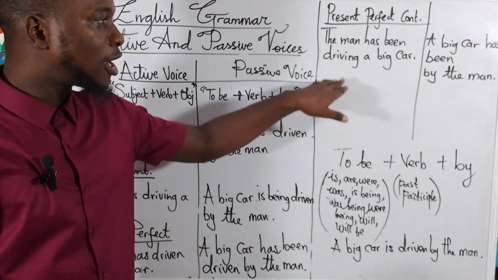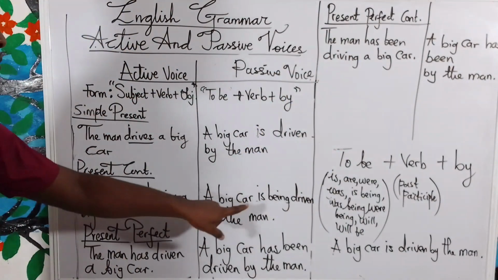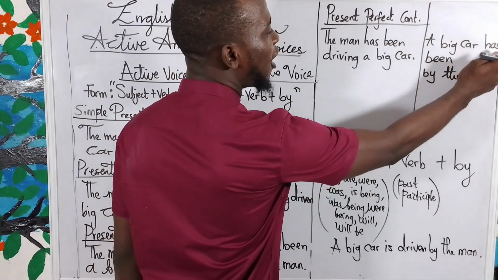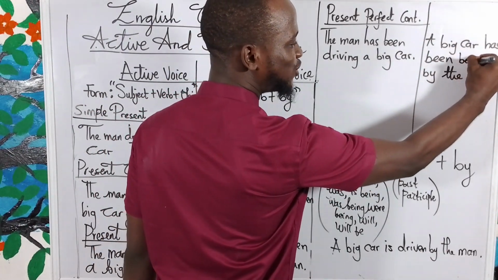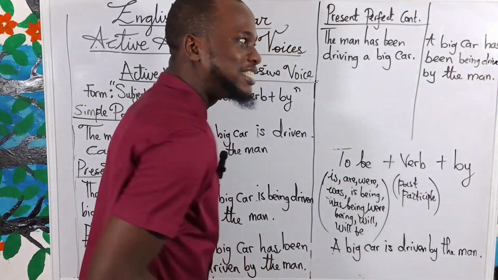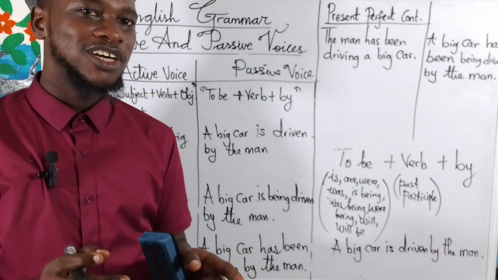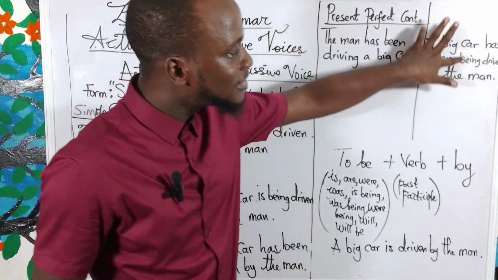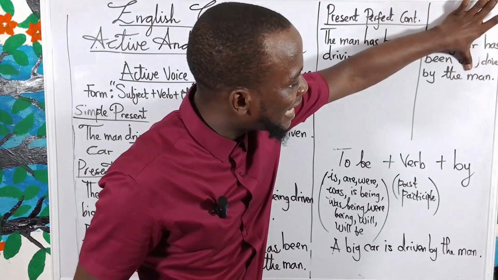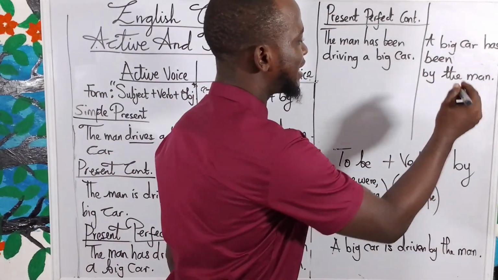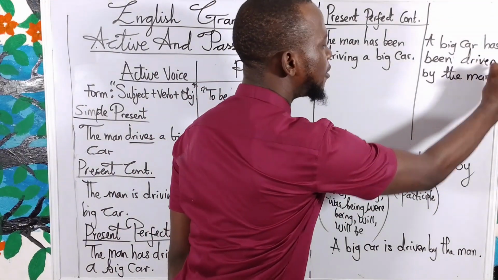In the sense that, on the nouns, you meant to use in driving. I told you when you're having progressive, it has to be been. Or you can say a big car has been driven. You understand? Yes, it's correct. But in order to also avoid awkward sentence construction, you understand? So it's now said that we can omit this being. So that means we can also write it as what? A big car has been driven by the man.